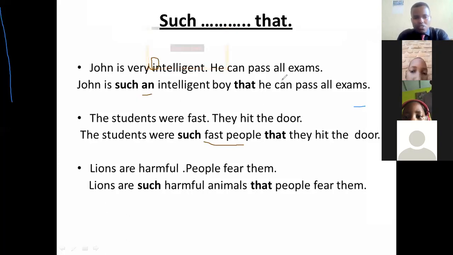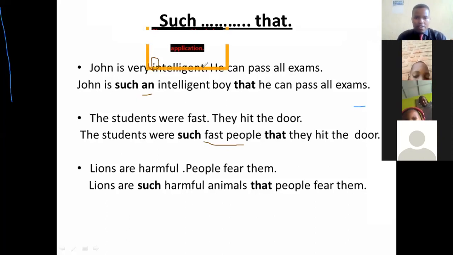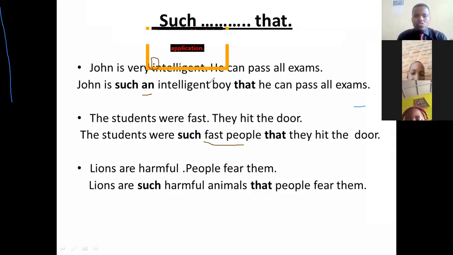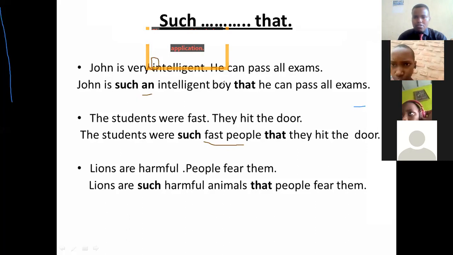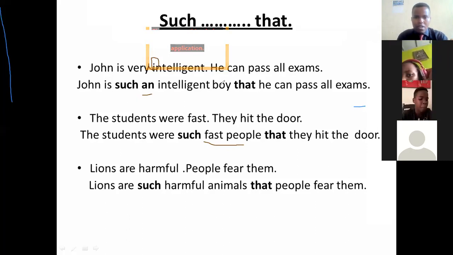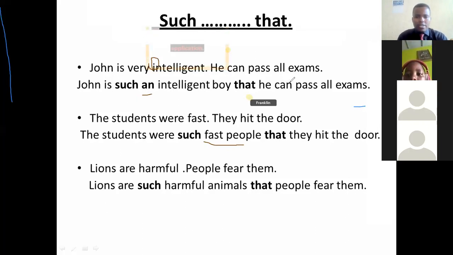There is something that I want to tell you. When I say John is such an intelligent, this word here is not given in the question. But for you, you create it because it is a rule which must be followed. So we shall say, John is such an intelligent boy that he can pass all exams.